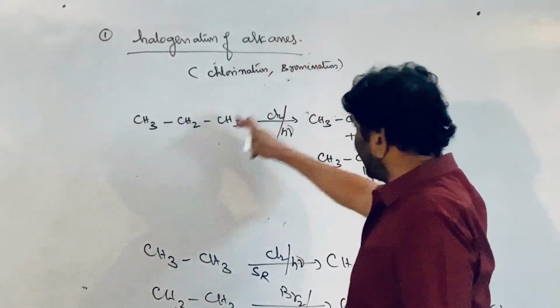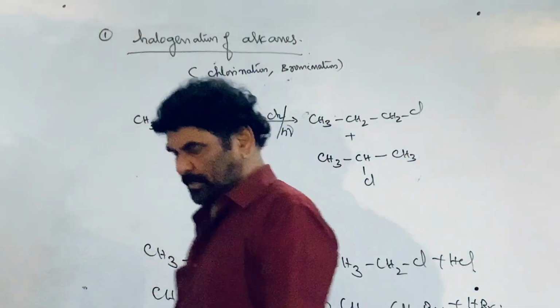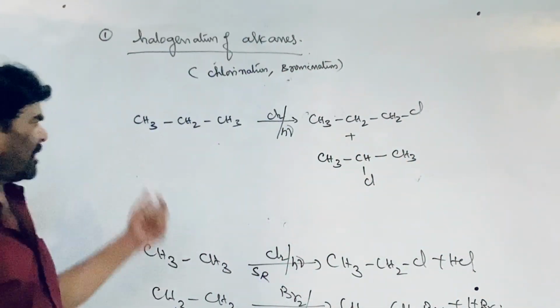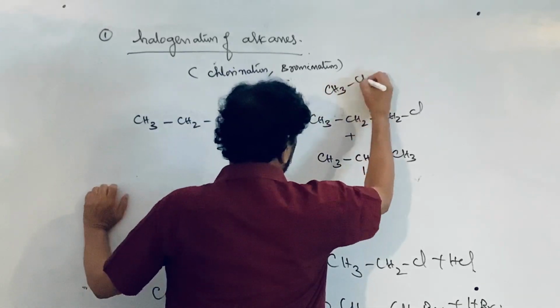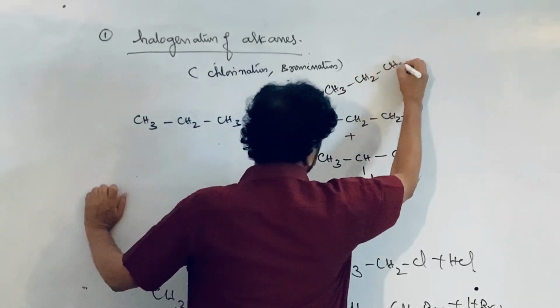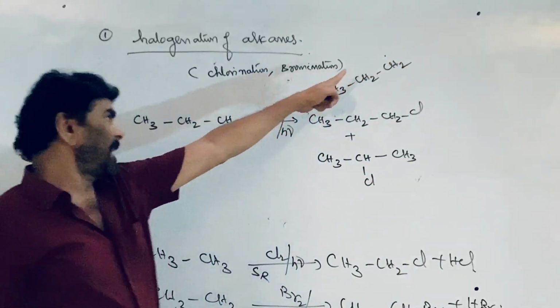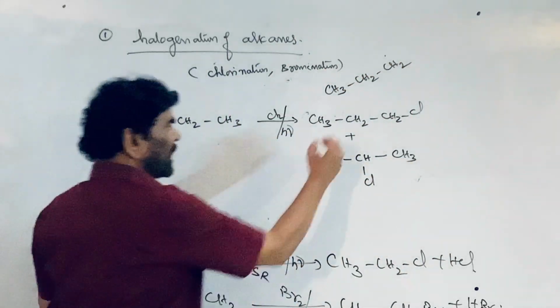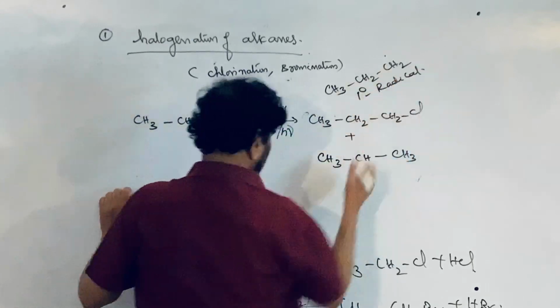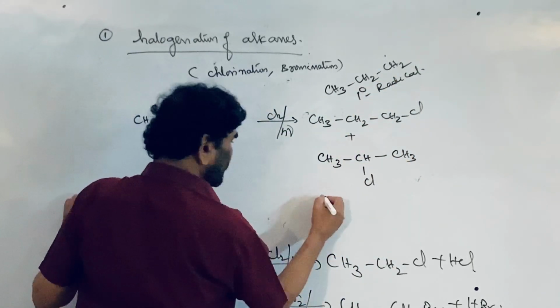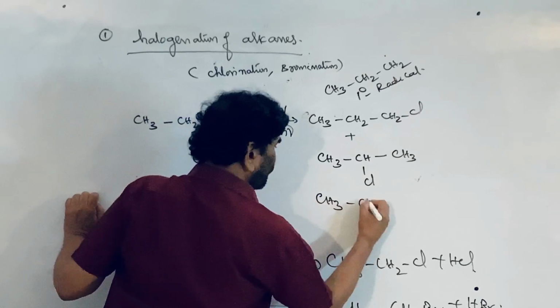A to B, A to C. Two are possible. So which is this one? Here, to form this, it should be the radical form. The radical to be generated as the intermediate is a primary radical, 1 degree radical, which is less stable. To form this one here, a 2 degree radical should form.